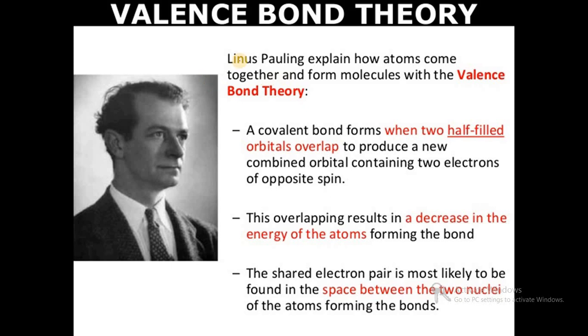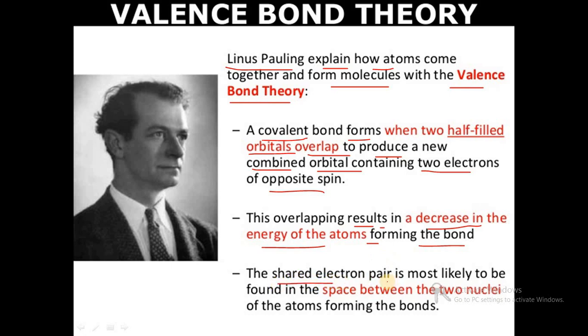Then in the case of valence bond theory, Linus Pauling explained how atoms come together and form molecules. A covalent bond forms when two half-filled orbitals overlap to produce a new combined orbital containing two electrons of opposite spin. This overlapping results in a decrease in the energy of the atoms, and the bond is formed with stability.